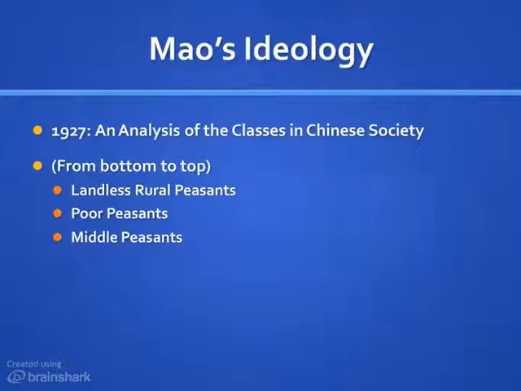Next in Mao's hierarchy were a group called the middle peasants. Middle peasants owned enough land to support themselves. Thus, they were able to maintain their independence from the landlords.